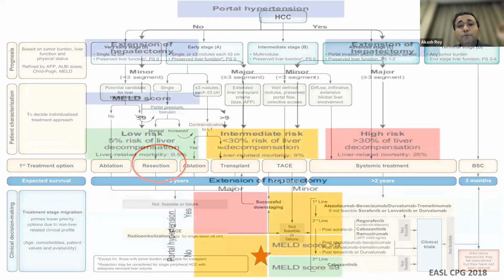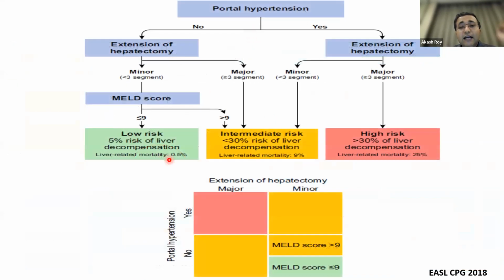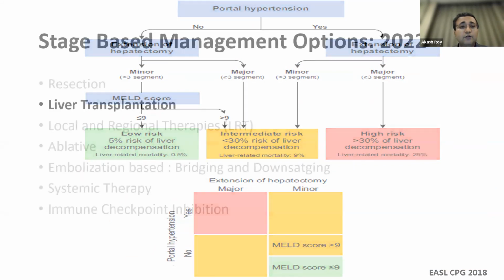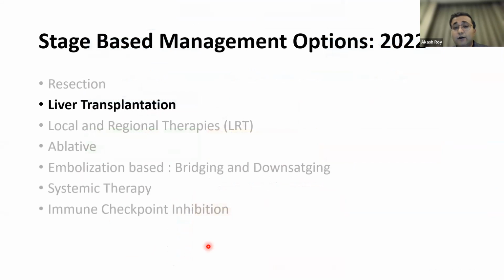So which are those groups that you will actually be offering resection? If you see the plot out here, you want to go to somebody with a low risk of liver decompensation, which is less than 5%. So if you tick all these check boxes, you come to somewhere in this checkbox, which is that you have a hepatectomy which is minor, that is less than 3 segments, your MELD score of less than 9, and no portal hypertension. This is the only group that you're going to offer a resection as a treatment modality for hepatocellular carcinoma.